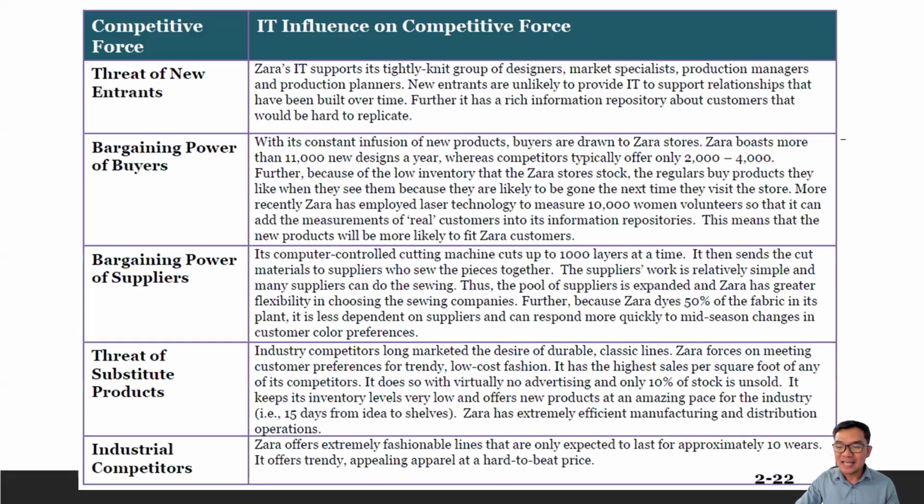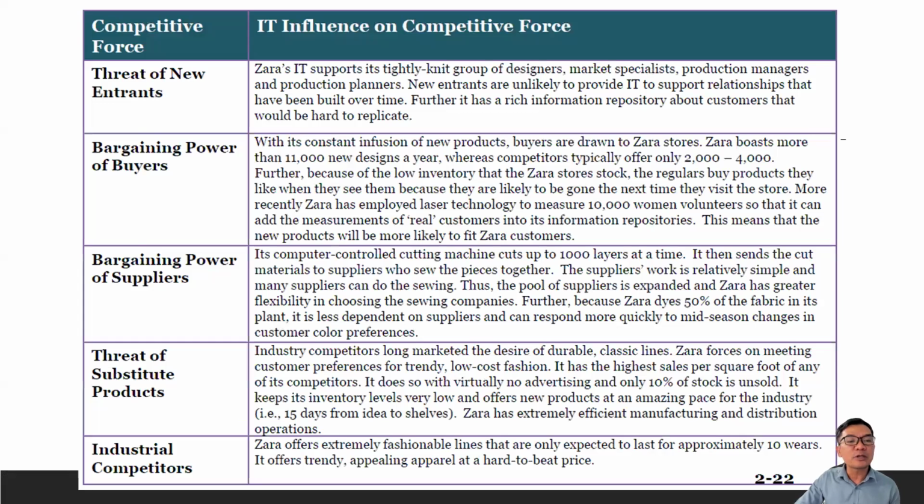This is one advantage because many of Zara's designs are inspired by very expensive brands. In fact, many cases have been filed against Zara for copying the designs of other very expensive brands. But of course, it's hard for them to prove that Zara is actually copying designs. But if you look at how Zara has been inspired by this expensive clothing, you will understand why the other expensive brands accused Zara of copying their designs.